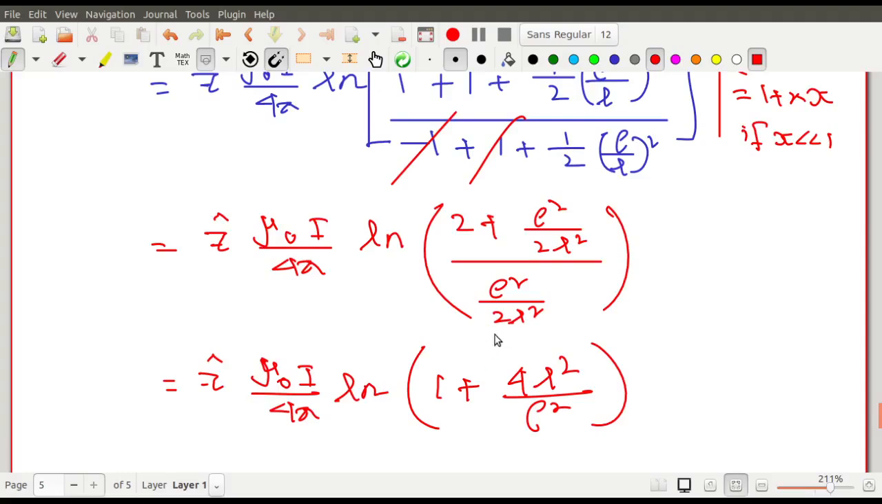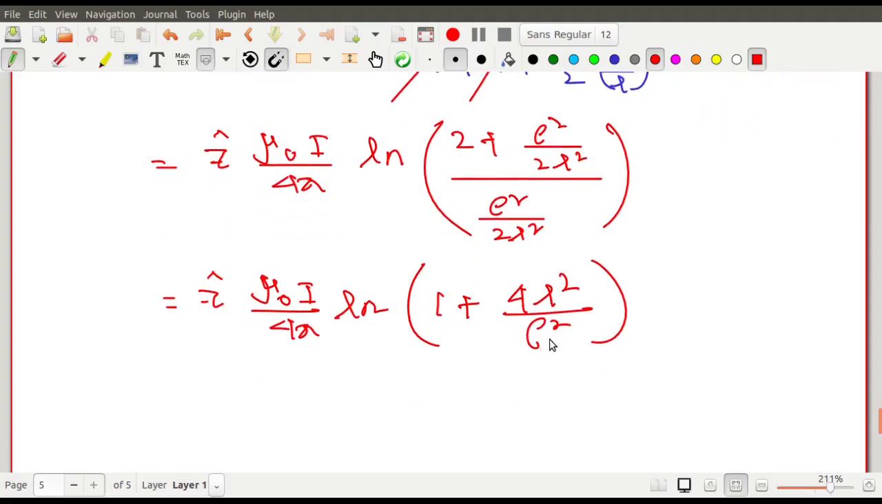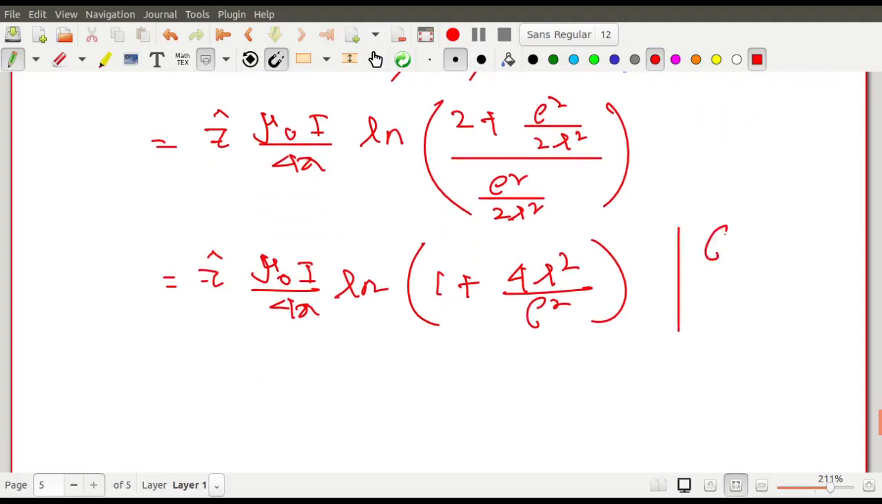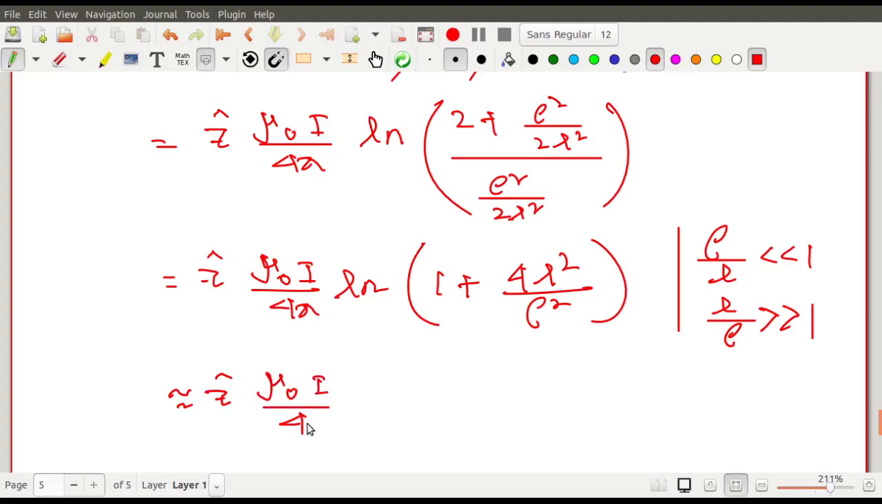This one can be neglected with respect to this term, because you understand, you read a while ago, rho by L is less than 1, therefore L by rho is greater than 1. This term is very much greater in comparison to 1, so you can write it roughly as z cap mu 0 I by 4 pi log of, you can neglect the 1, so it is 4L square by rho square.